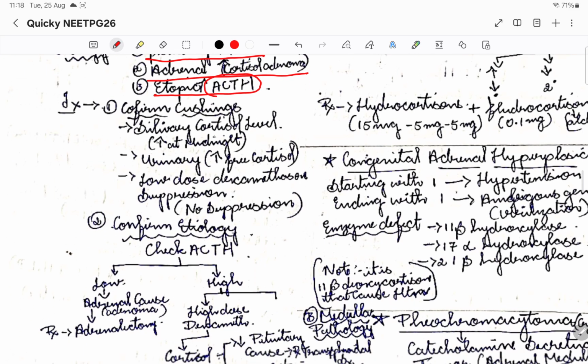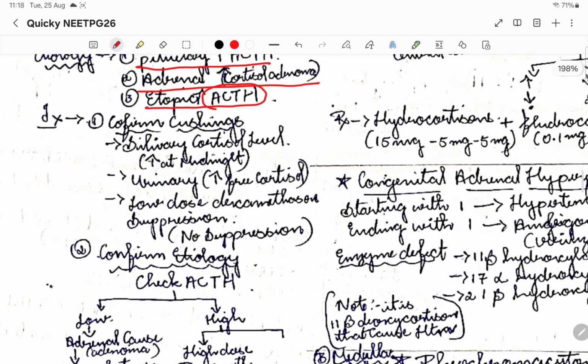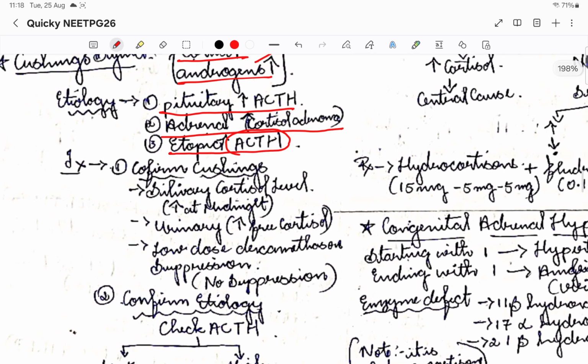Okay, so how do we investigate? Basically first we'll confirm whether it is Cushing's or not, then after confirming it is Cushing's disorder, we'll see what is the etiology behind that, from where it is happening.